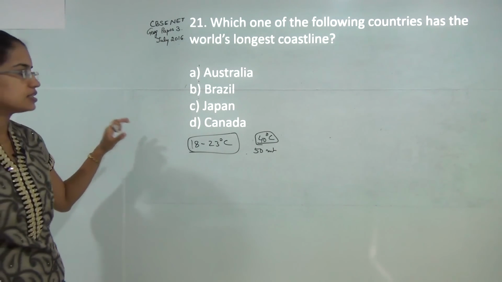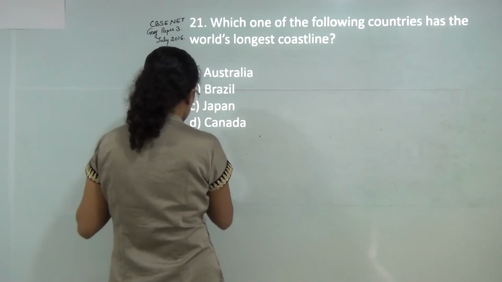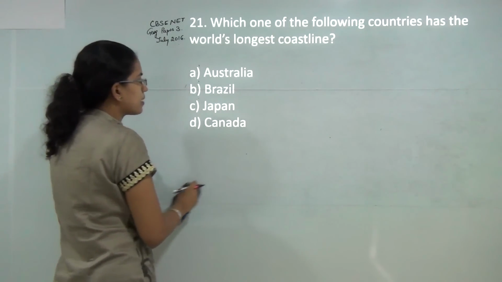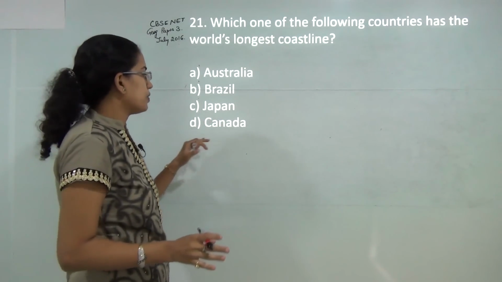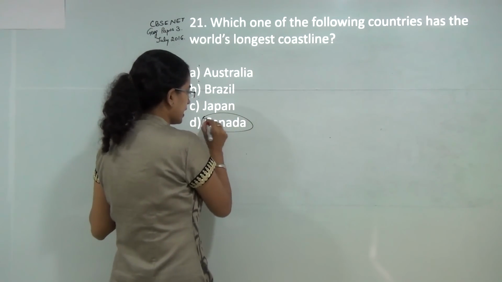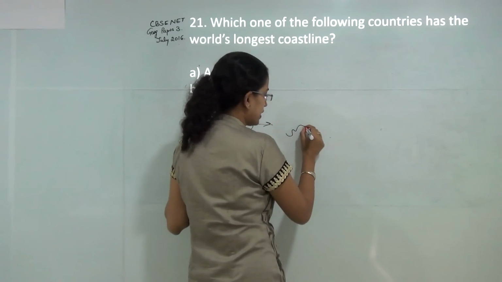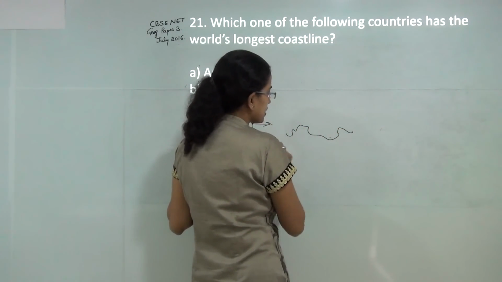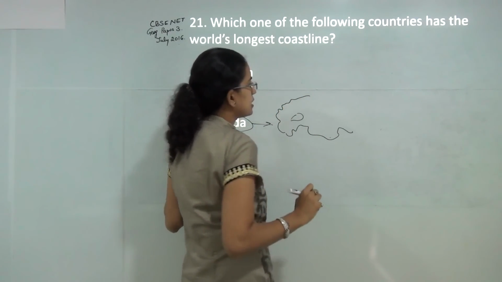Now this question is specifically asked to confuse the student, because if you directly look onto the map, you will believe that Australia has a huge coastline. However, the correct answer here would be Canada due to a few reasons. First of all, you have a lot of lake boundaries on the southern side, and you have boundaries that are indented.